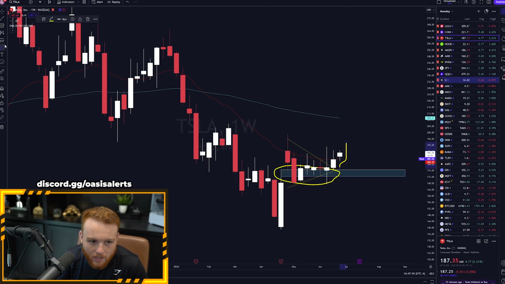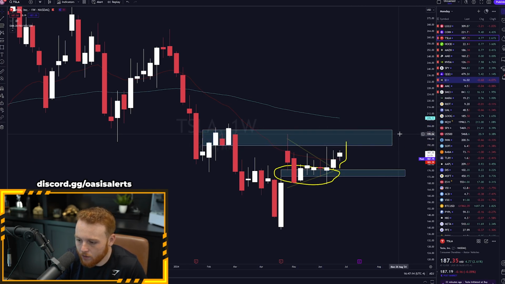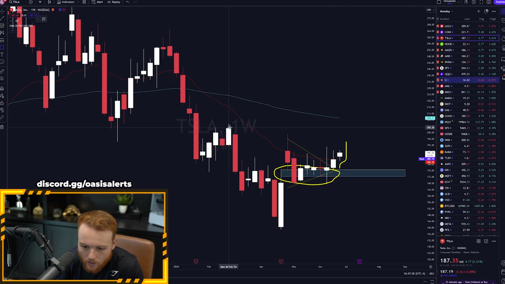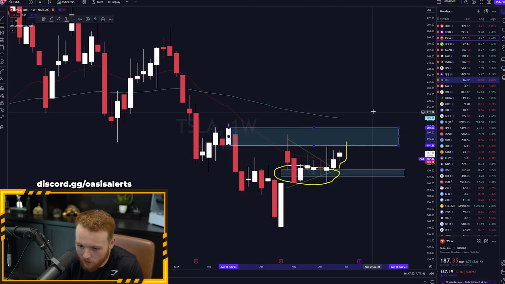I really think we can hit this supply zone here that we have on Tesla between 191 and 200. I know we already kind of hit it once, but I want to see a full push move into this blue box before we see any kind of downside from there. Now, you may be asking, Champ, what makes this a supply zone? Well, check this out. Do you guys see on this weekly time frame this green candle here that caused a rejection?